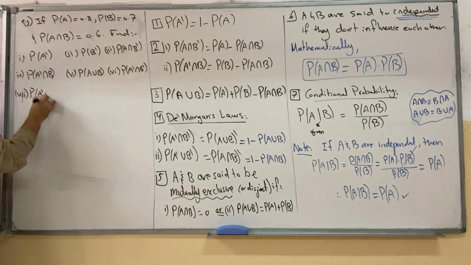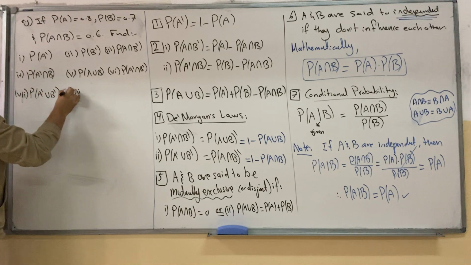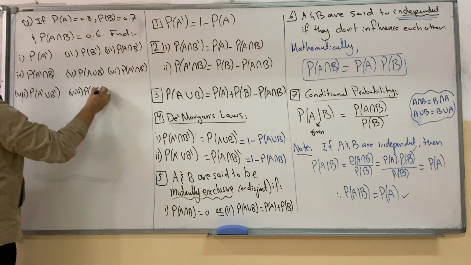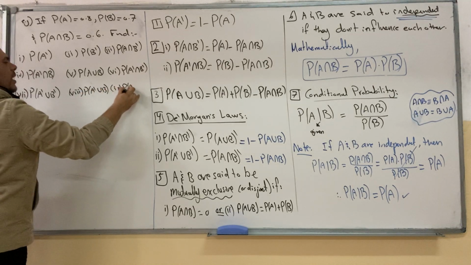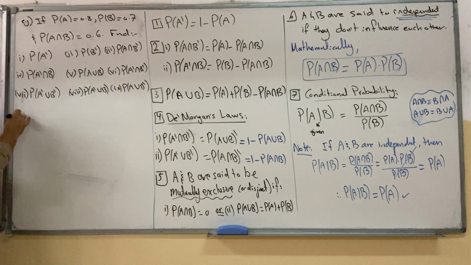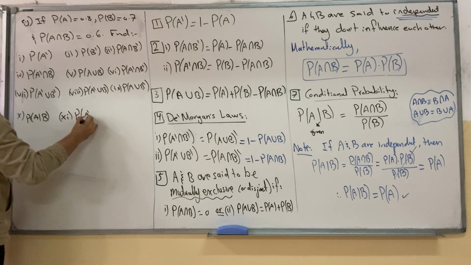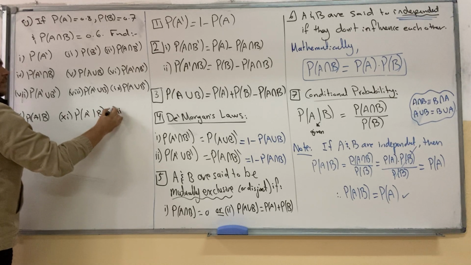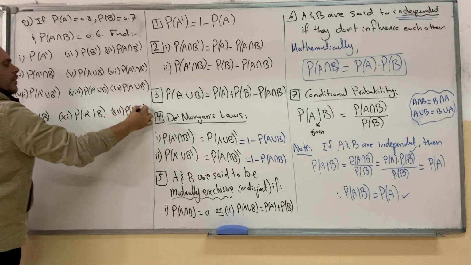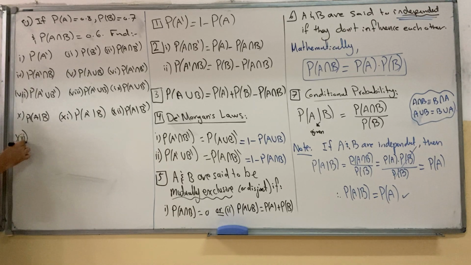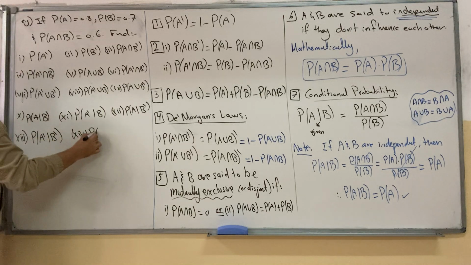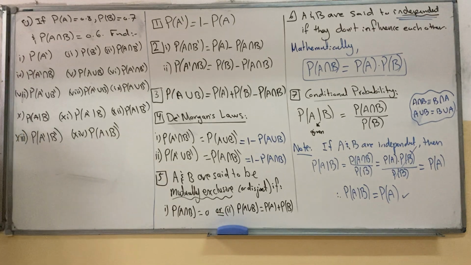6, probability of A complement intersection B complement. 7, probability of A complement union B complement. 8, probability of A complement union B. 9, probability of A union B complement. 10, probability of A given B. 11, probability of A complement given B. 12, probability of A given B complement. 13, probability of A complement given B complement. And finally 14, probability of A given B all complements.